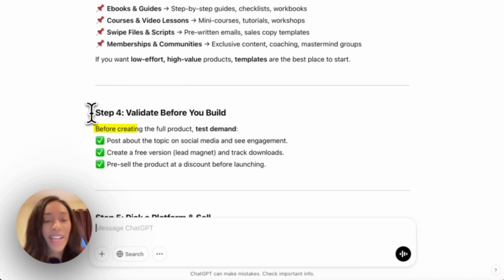And then we have step 4, which is validate before you build. Before creating the full product, test demand. Post about the topic on social media and see engagement. Create a free version, a lead magnet, and track downloads. Pre-sell the product at a discount before launching. Validating before you build is great. As of right now, we just need practice and experience creating one product, as the goal is to create this as quickly as we can so that we have the experience and build a habit.